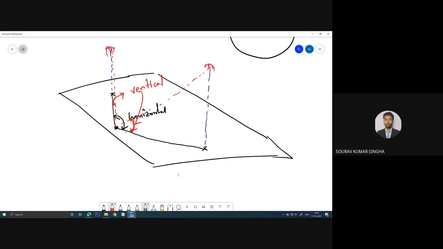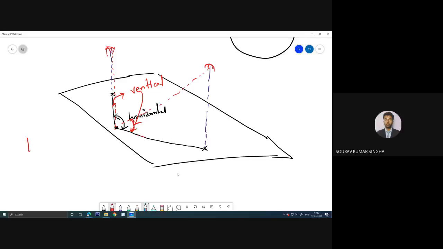So this is the horizontal and this is the vertical. With respect to the red line and this black line, whatever angle we have, that is the vertical, and between those two black lines, that is the horizontal angle.